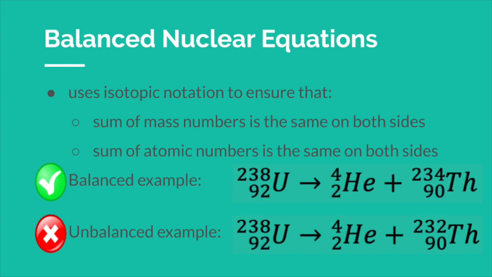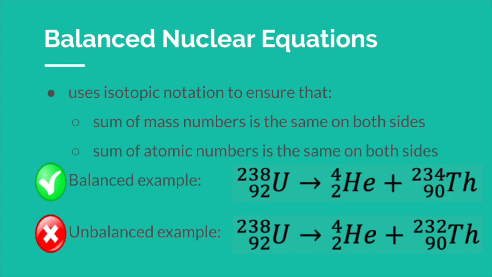Balancing nuclear equations is very different from balancing a chemical equation. In a balanced nuclear equation, we will use the isotopic notation to make sure that the total mass number adds up to the same thing on each side of the equation, and to make sure that the total atomic number adds up to the same thing on each side of the equation.